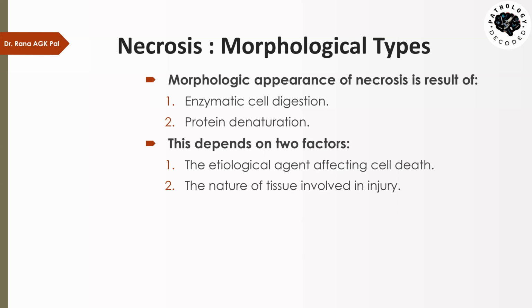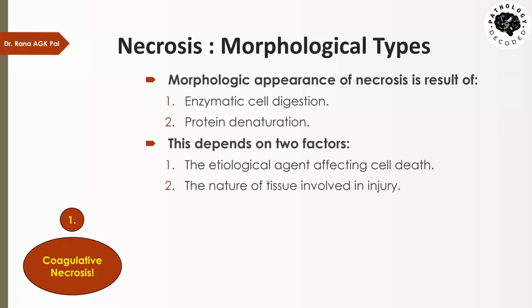Depending upon that, the tissue will present in a particular morphological pattern whenever necrosis occurs. And second, it depends upon the nature of tissue involved in the injury. What type of tissue was involved? How solid the tissue was? How much vascularity was present in the tissue? What type of content of the tissue was there? Whether it constituted too much fat or too much protein or too much stromal tissue. So depending upon these things, necrosis will present in five common types or five common patterns.